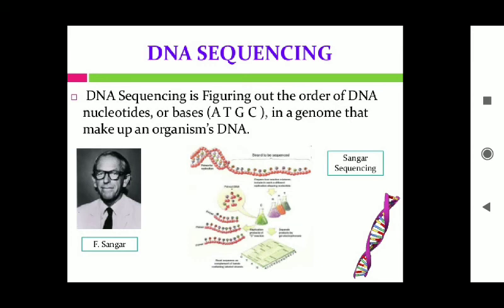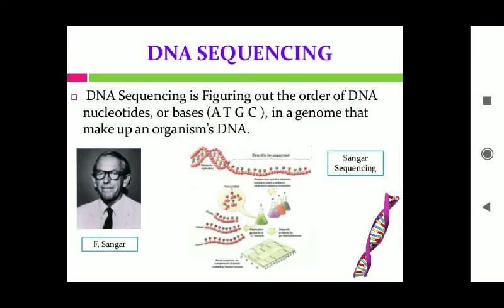So these bases are A, T, G, C, like you can say adenine, guanine, cytosine and thymine, which are present in a strand of DNA. Okay, so if you want to determine that sequence, that technology or that process is called DNA sequencing.